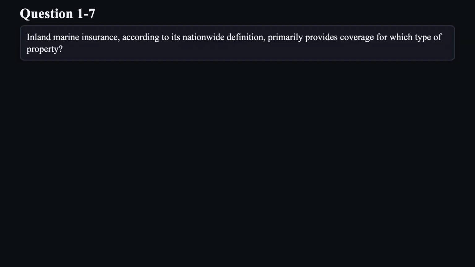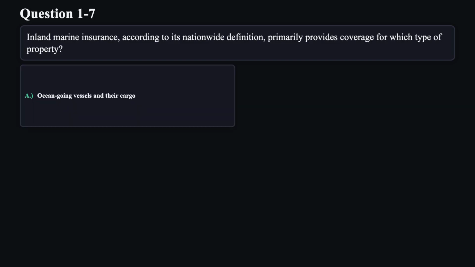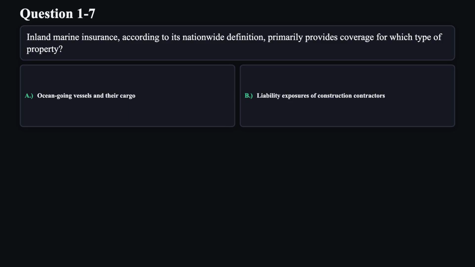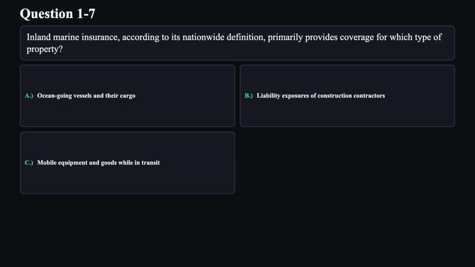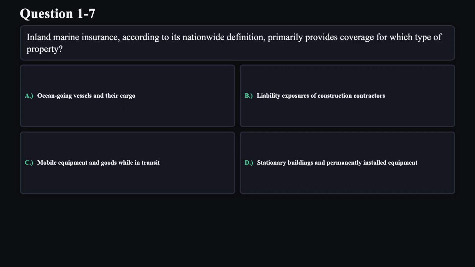Question 7. Inland marine insurance, according to its nationwide definition, primarily provides coverage for which type of property? A. Ocean-going vessels and their cargo. B. Liability exposures of construction contractors. C. Mobile equipment and goods while in transit. D. Stationary buildings and permanently installed equipment.